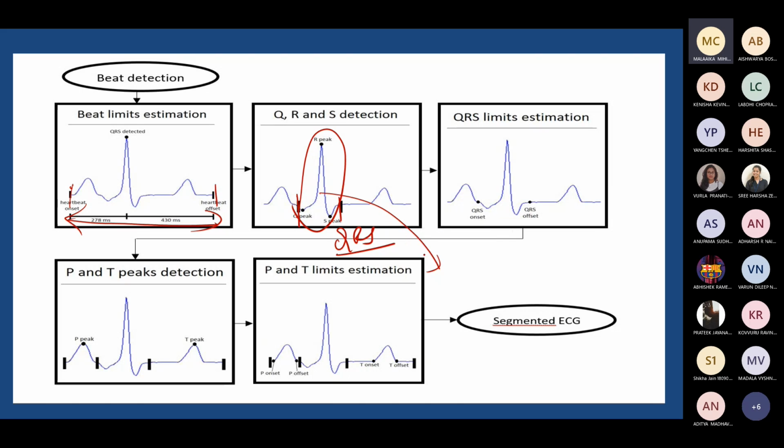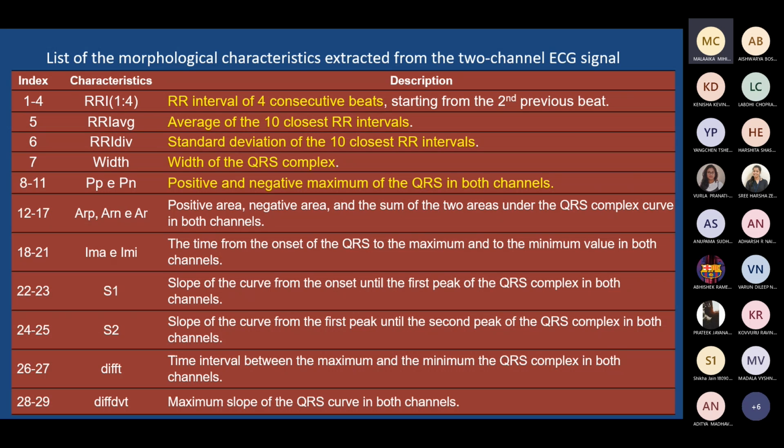This is not mandatory. That's what I was telling. Even from the whole region, you can extract the feature. As a whole also, you can plan for extracting the feature. But you need to identify a cycle here. That is very much essential. Or you need to identify a peak of interest. That may be very much essential in this. Then it will give a good result. Sometimes you follow other approaches where it may not be so important. So what they have done, they worked out with certain features.